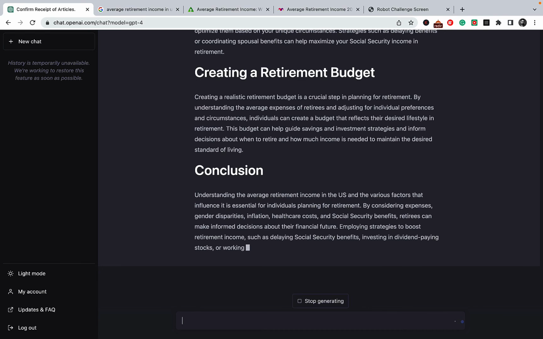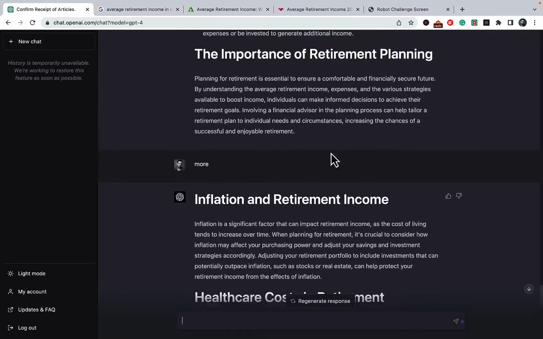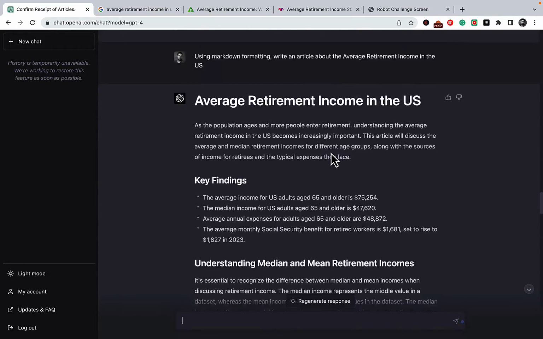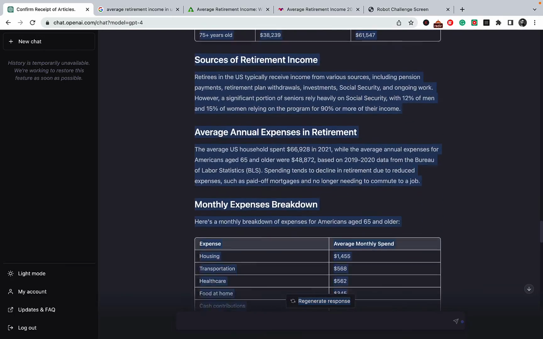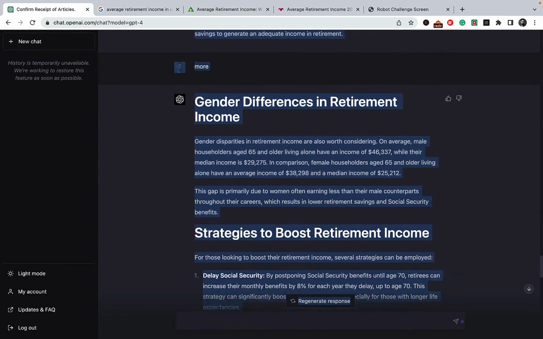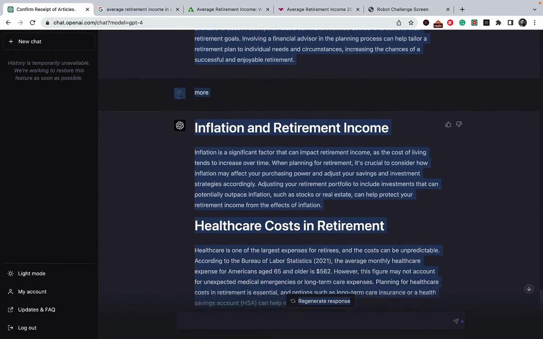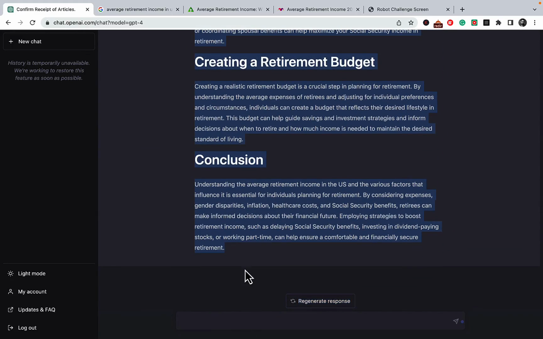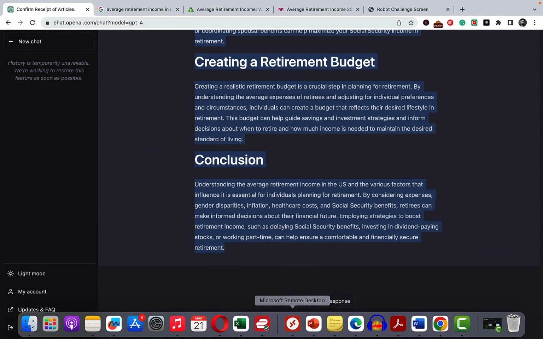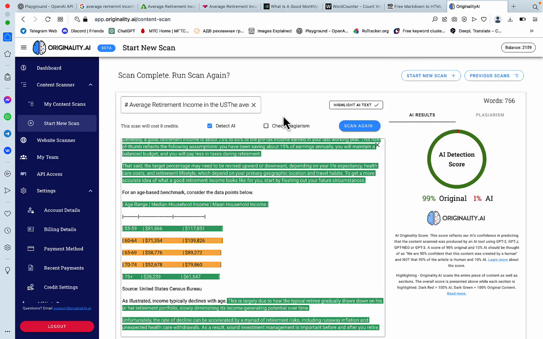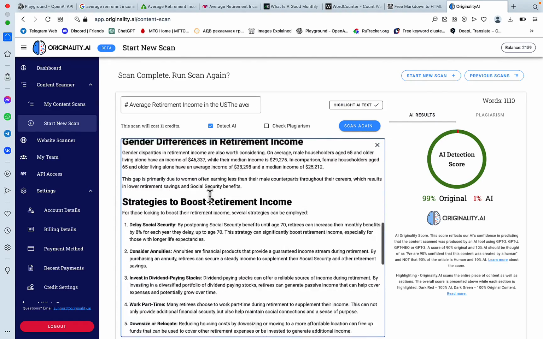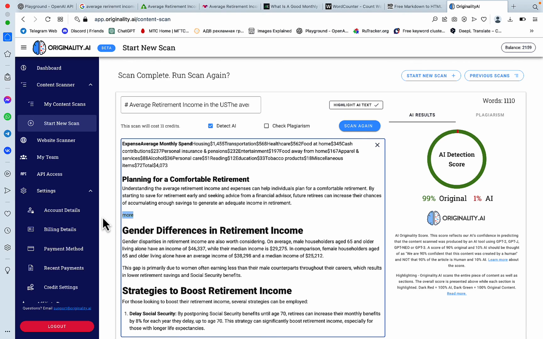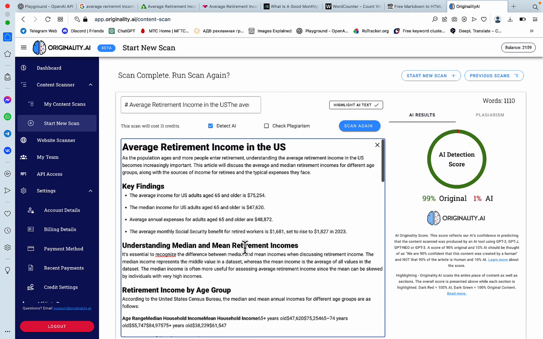I'm actually curious to know what the word count is, because structurally and content-wise, it looks like a pretty good article. We'll go straight to originality, because it does count the word count as well as the AI score. So clear here, we'll delete the part when I asked it to write more.